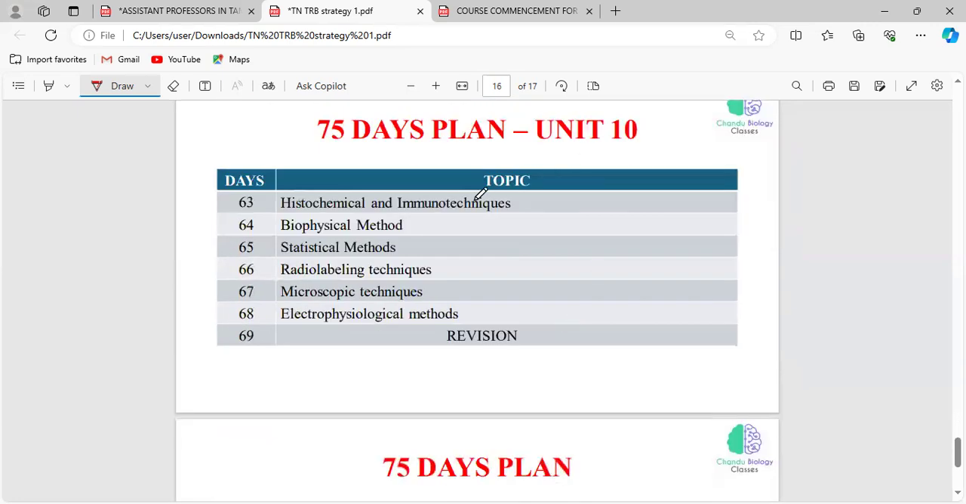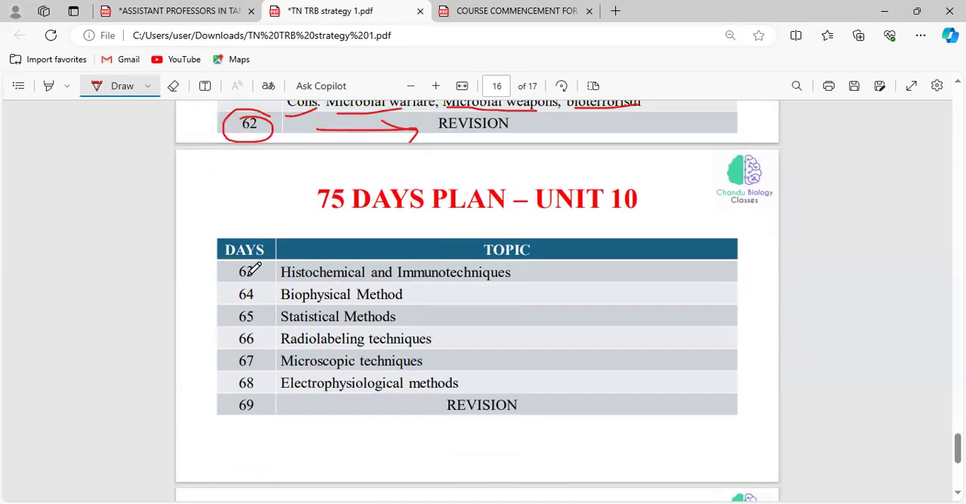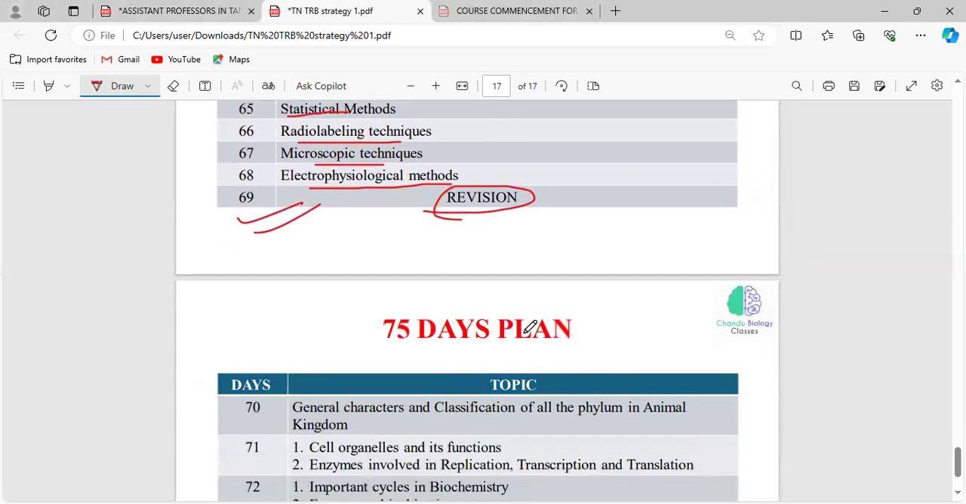And in unit 10, there are techniques. Day 63 will be histochemical and immunotechniques, and on day 64 you have to read the biophysical methods, and day 65 statistical methods, and day 66 radiolabeling techniques, and day 67 will be microscopic techniques, and on day 68 electrophysiological methods. And you have to revise this unit 10 on day 69. That's all about unit 10.